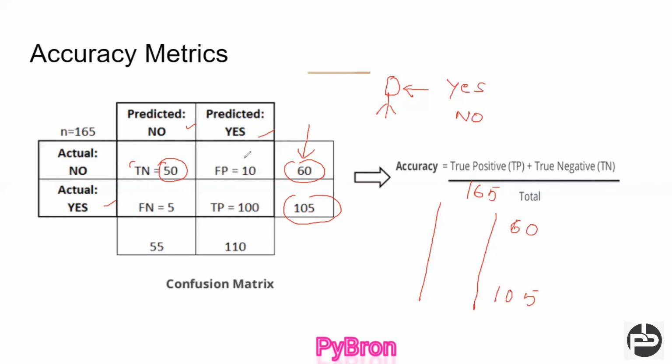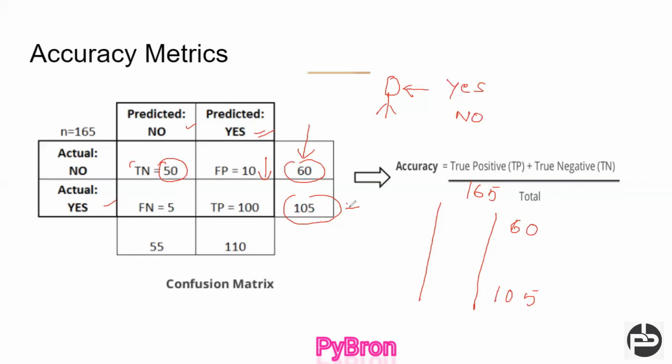It's correct. But out of 60, 10 predictions are falsely positive. Actually she is not pregnant, but the machine is saying yes, she is pregnant. So it's wrong, right? False positive means out of 60 non-pregnant ladies, 10 are identified as pregnant. So it's not correct. As data scientists, as machine learning people, we should always watch the false positive parameter.